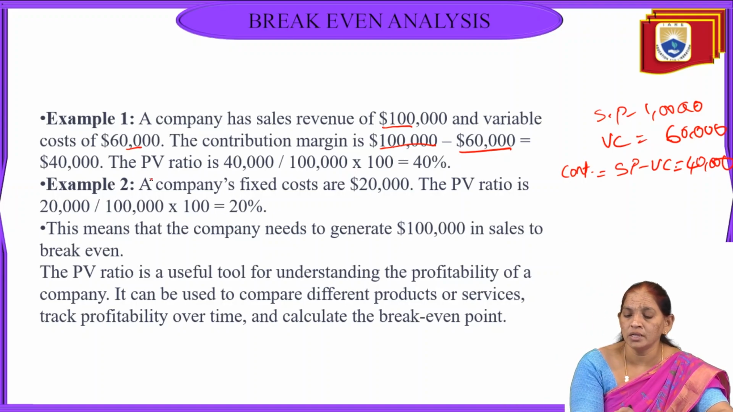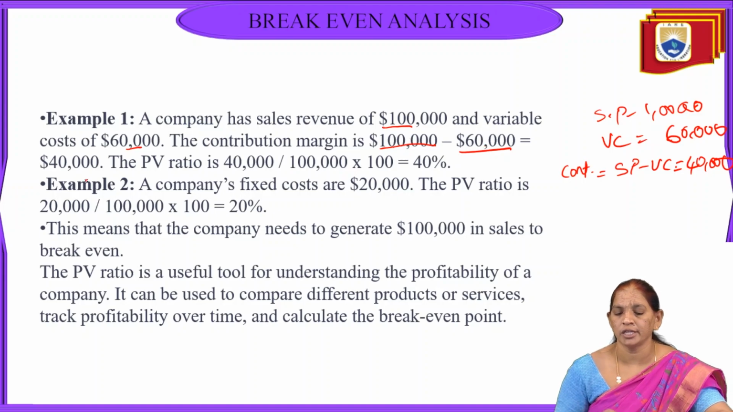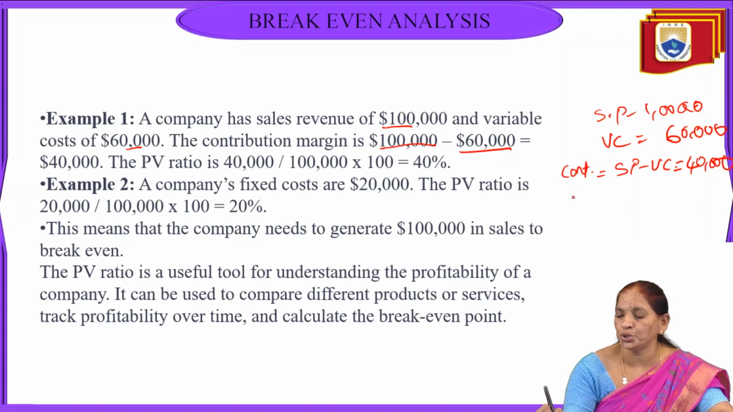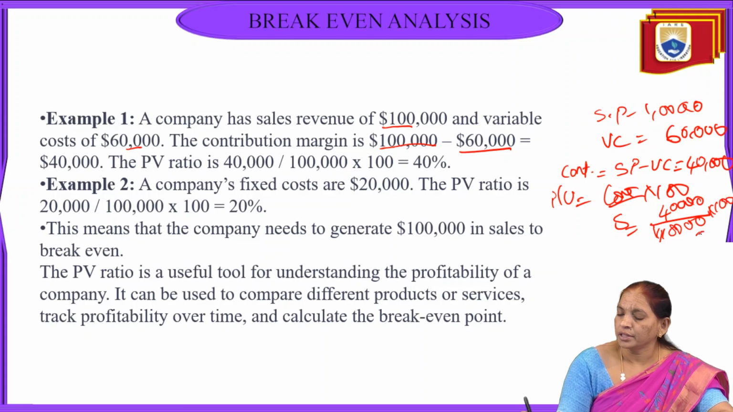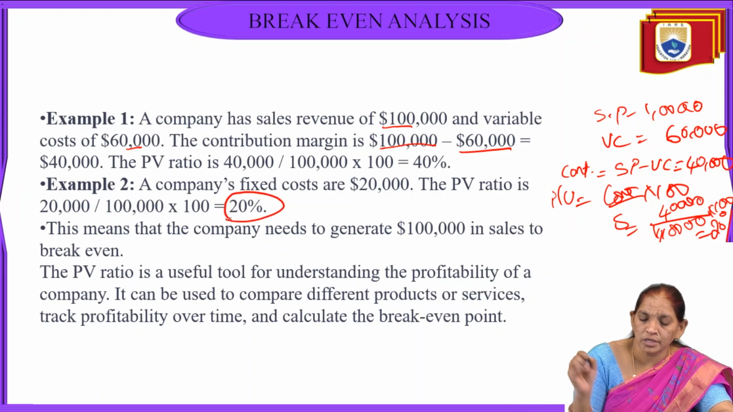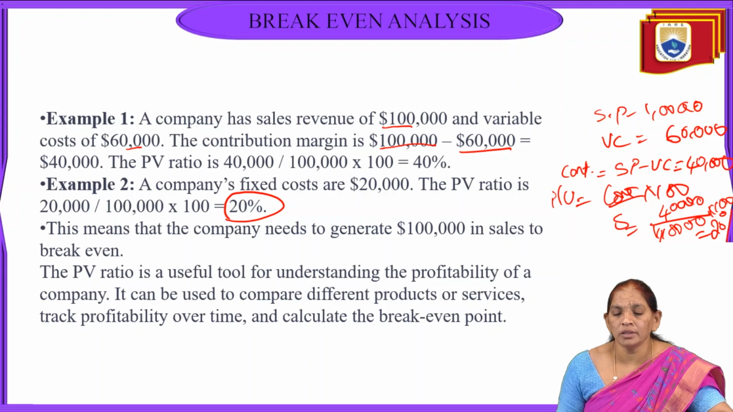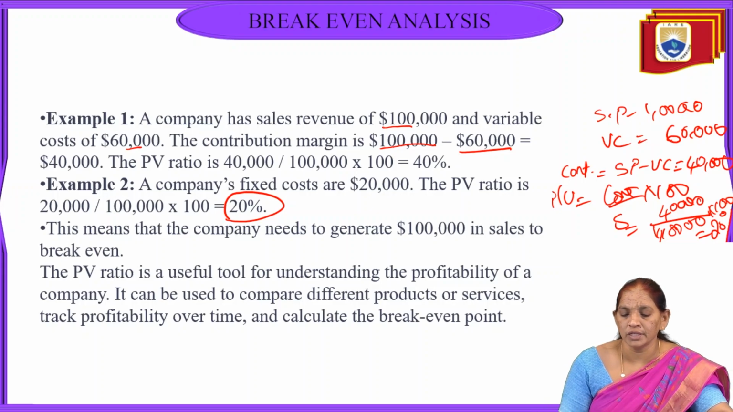As we have seen, the contribution margin is sales minus variable cost: 1 lakh minus 60, you get 40. So when I want the PV ratio, the formula is contribution by sales into 100. We got the contribution of 40,000, which is divided by the sales of 1 lakh, into 100. Then you get 20%. This 20% is the PV ratio in this break even case.